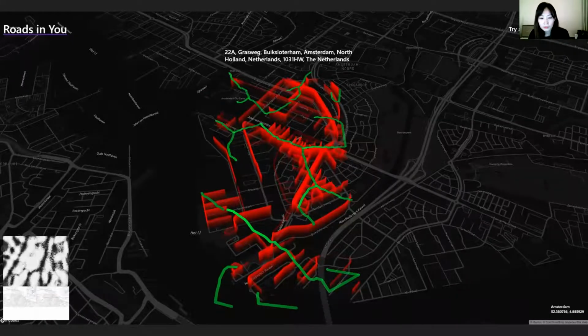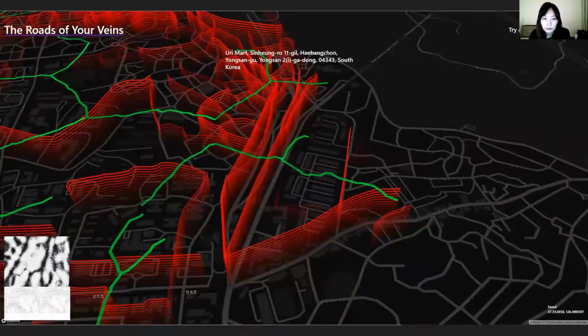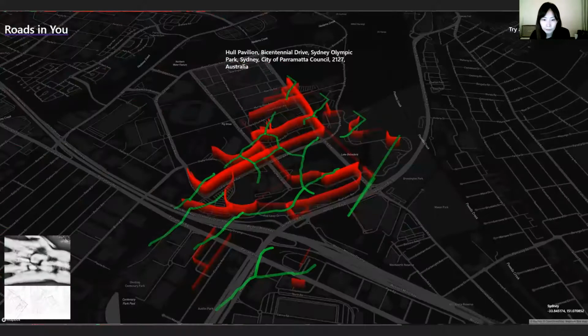So these are the distinct results from the case study. As you can see, all the veins are different, and they matched to different regions in different cities. The five distinctive results show different locations in cities such as Amsterdam, Sydney, Tokyo, and Seoul.